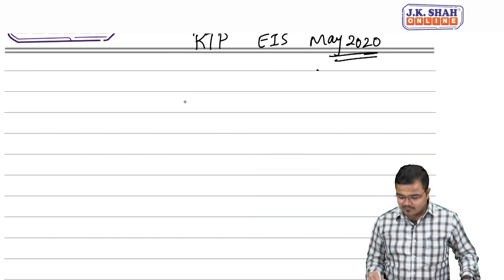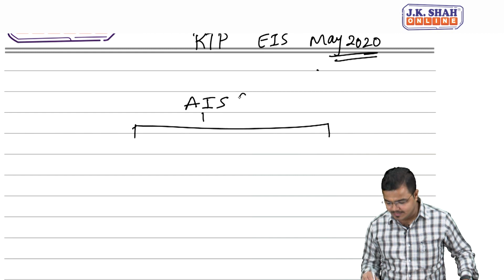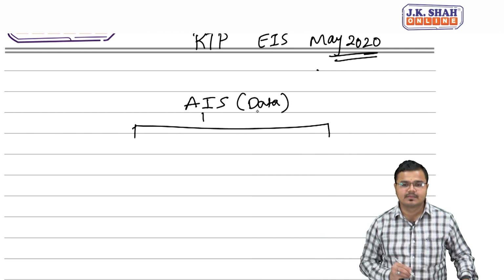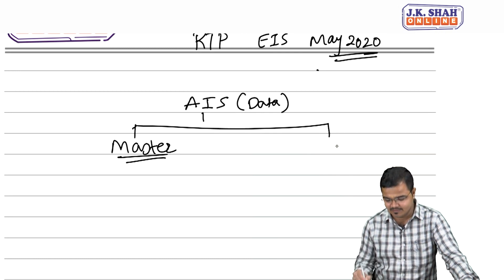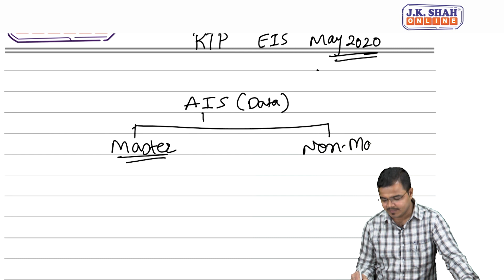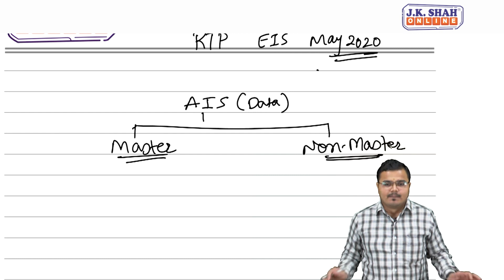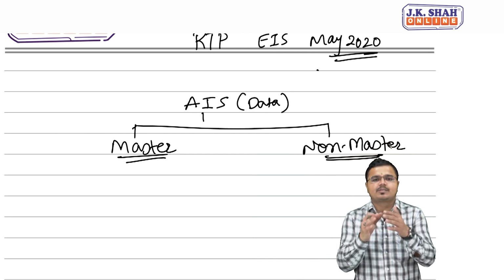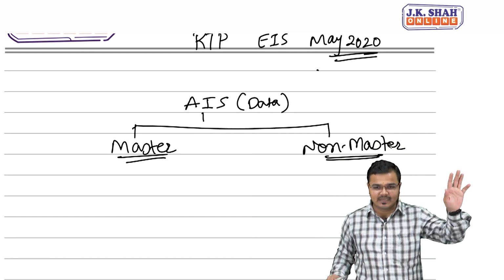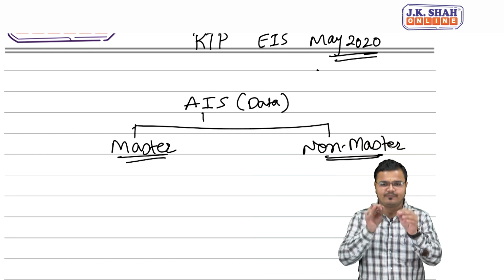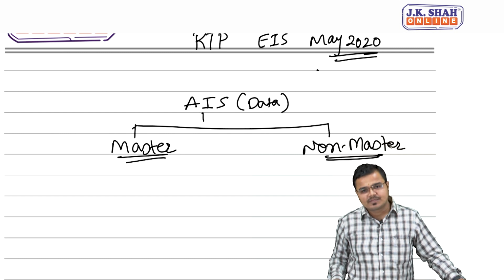In an accounting information system, we categorize the data on two types basically. These two types include: number one, we call it master data, and second one we call it non-master data. Now what is the general difference between master data and non-master data? Master data is permanent data and not expected to change again and again. I hope you are understanding that master data remains permanent for a given period of time. Example, suppose I am regularly purchasing goods from Mr. Raj, then Mr.